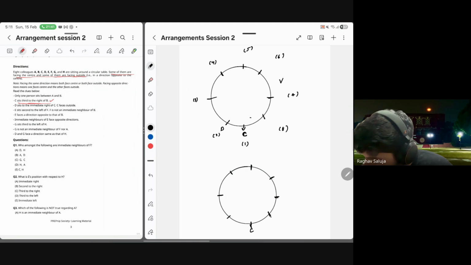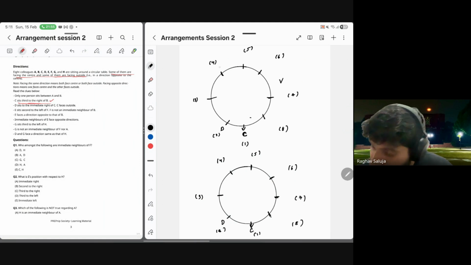C is facing outwards. Position 1, D is here. Position 2, 3, 4, 5, 6, 7, 8. In one case, let me put B here, because 4 and 6 were the positions for B, right? Based on this clue, a gap of two places.